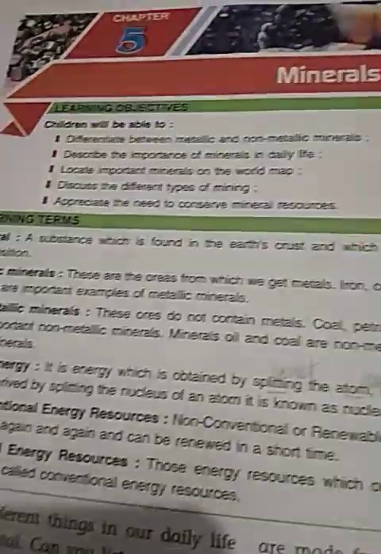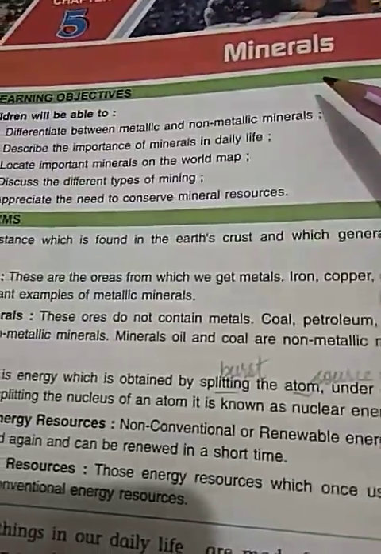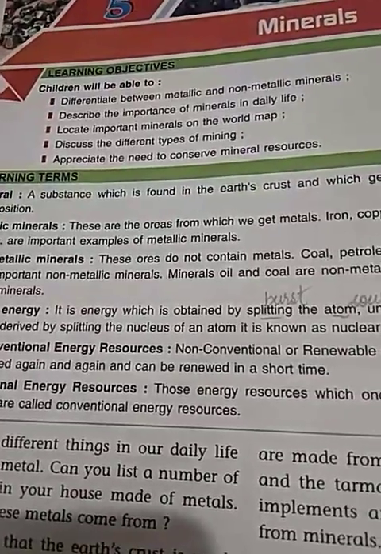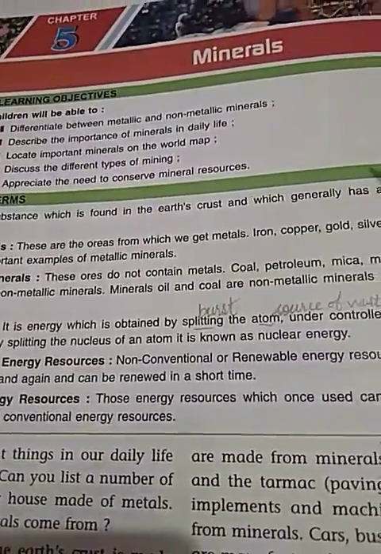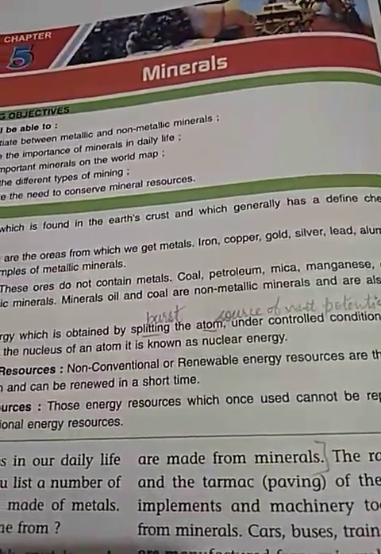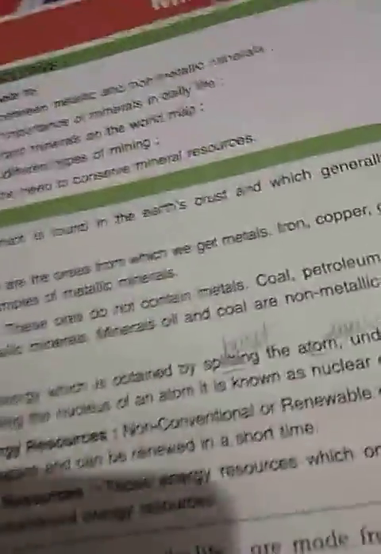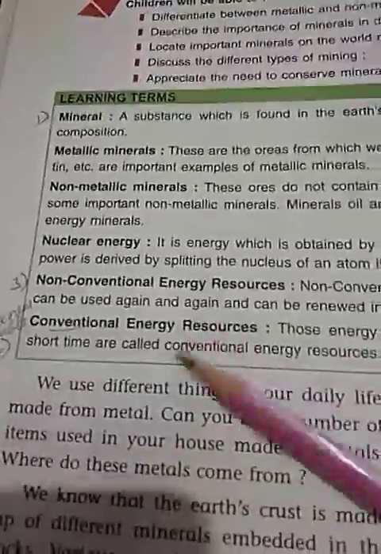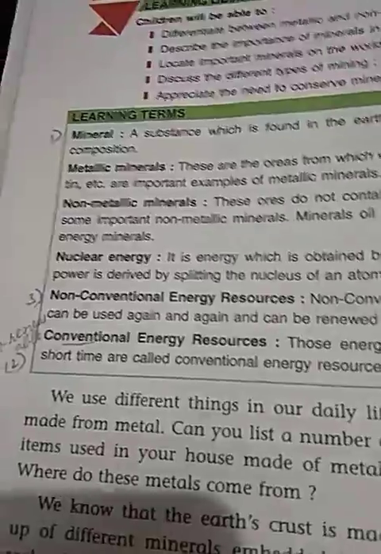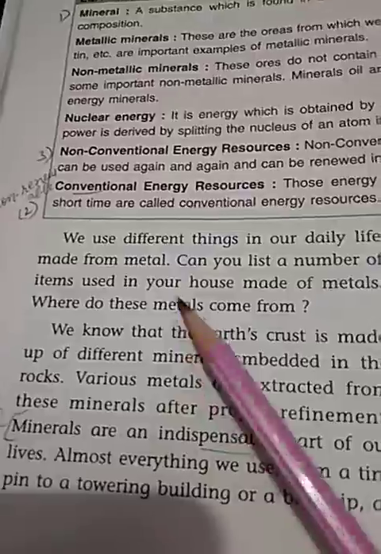Hello students, today we are going to start with lesson number 5 of geography, minerals. So what are minerals? A mineral is a substance which is found on the earth's crust and which generally has a defined chemical composition. So we can get these minerals from the earth's crust, and we will learn these terms one by one. When we discuss a particular topic, we will discuss these terms also. So let us start with the chapter.